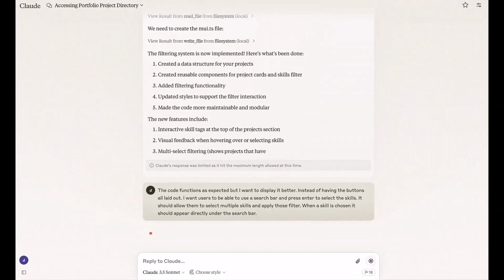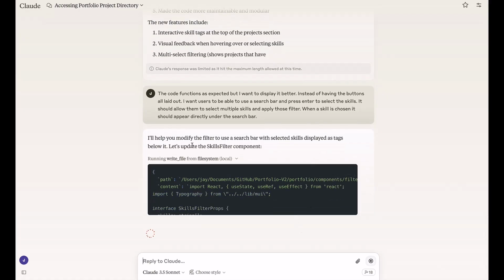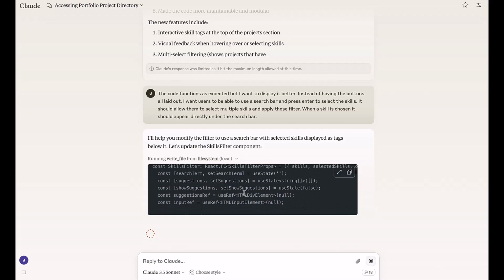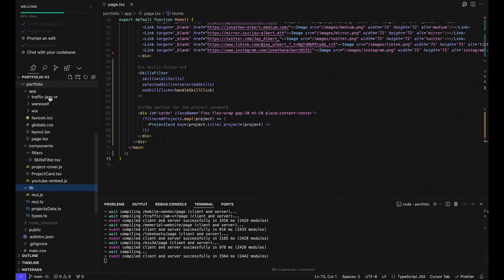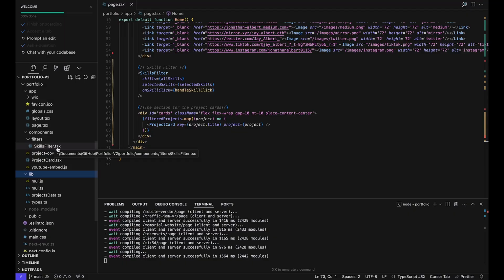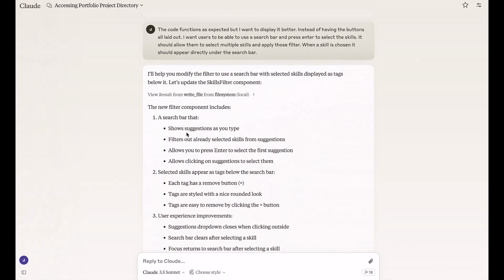So first it's basically gonna listen to the instructions, try to figure out what changes to make. So it says, I'll modify the filter to use a search bar with selected skills displayed as tags below it. Let's update the skills filter component. So first of all, it created that skills filter component and it's writing all the code for it right now. If you look at my code here, we should have a skills filter component. So in my components folder, I have this here, and this is the file that it's writing right now. So it's making some updates. It's still not done. It's giving me some notes.